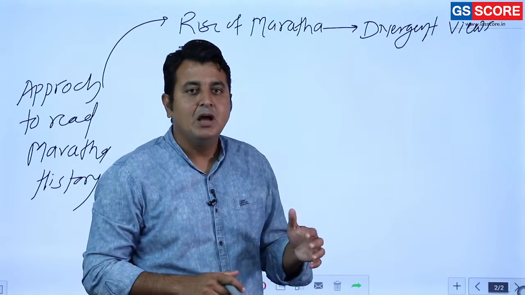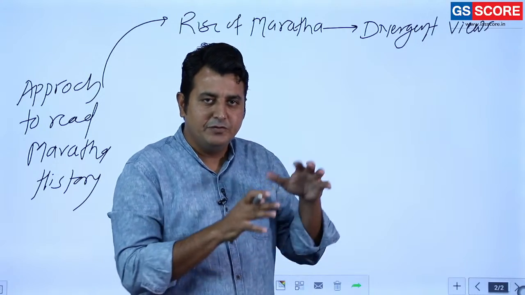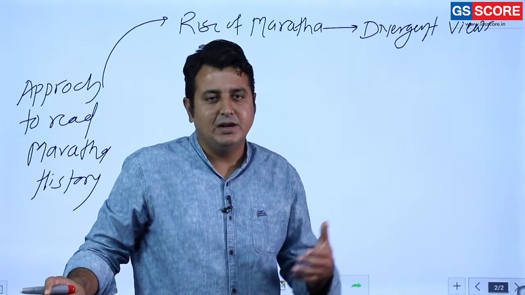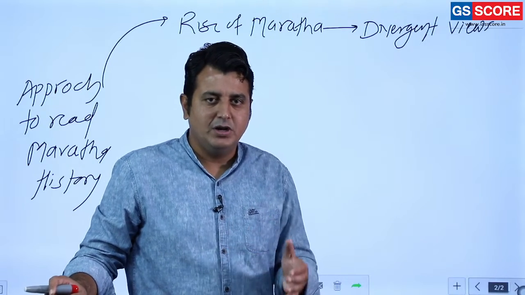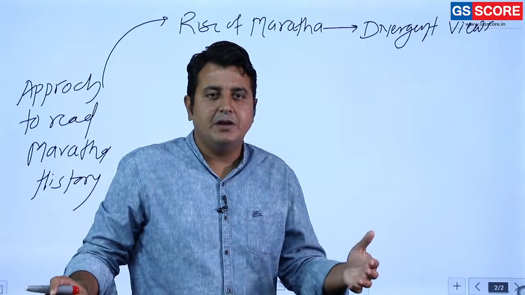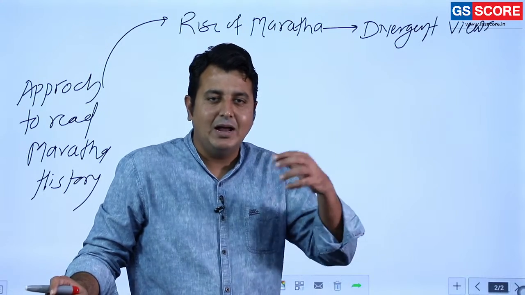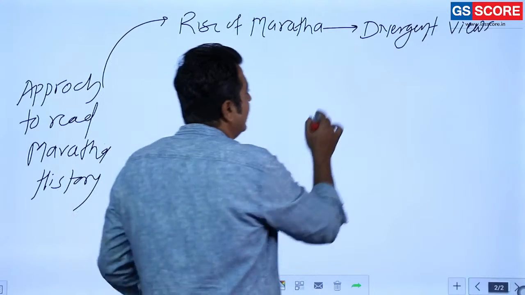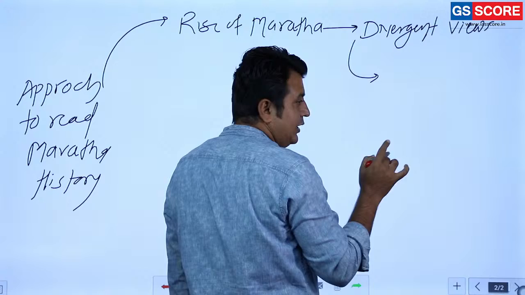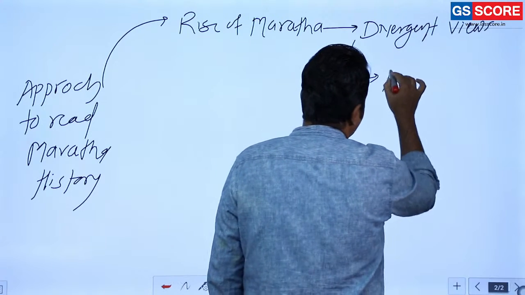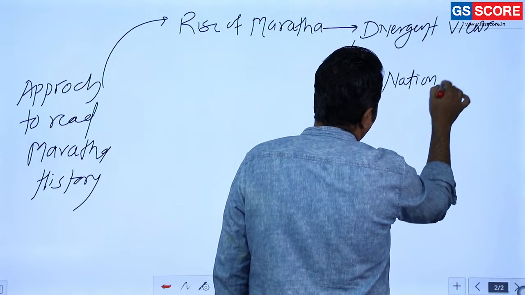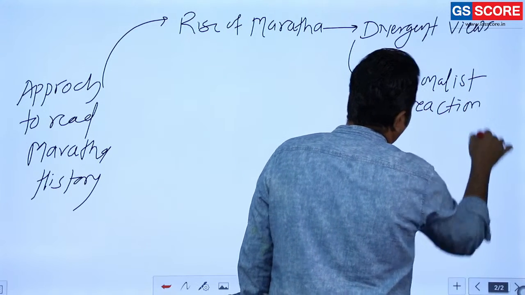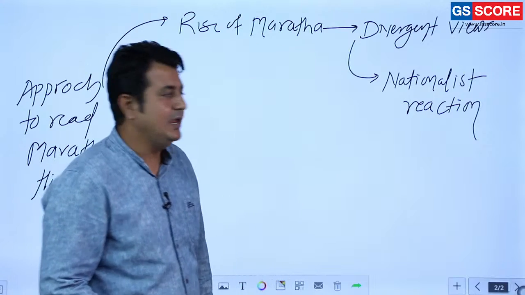Some views are colonial, some are nationalist, and some are rational. Different historians over different periods of time have put forward their ideas related to the rise of the Marathas. The most important one, as everybody knew earlier, is the nationalist view: it was a kind of nationalist reaction against alien rule.